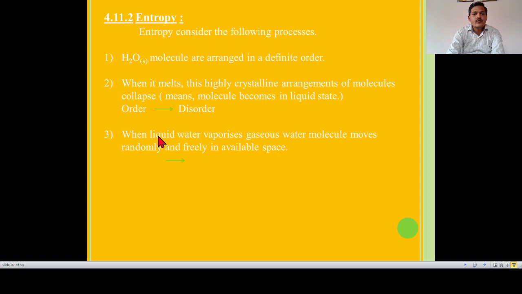Point number three, when liquid water vaporizes, gaseous water molecules move randomly and freely in the available space. If I heat this liquid water, then the liquid absorbs heat and is converted into the vapor phase or gaseous phase. Then gaseous water molecules move freely because they possess kinetic energy. So we conclude that the disordered phase, that is H2O liquid, is converted into a more highly disordered phase.